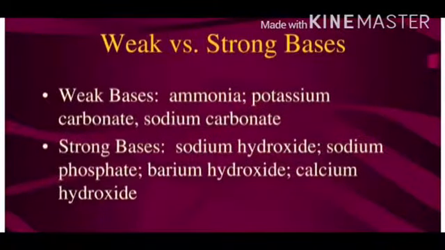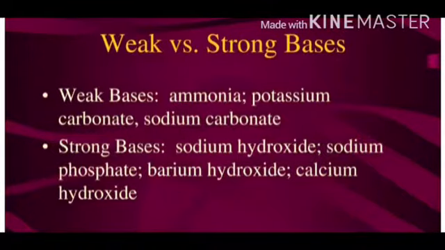Depending upon their nature, the bases can be classified into weak and strong bases. Strong bases are like sodium hydroxide, potassium hydroxide, barium hydroxide, calcium hydroxide, sodium carbonate, meaning washing soda. Whereas the weak bases are aluminum hydroxide, copper hydroxide, ammonium hydroxide, sodium hydrogen carbonate, meaning baking soda.